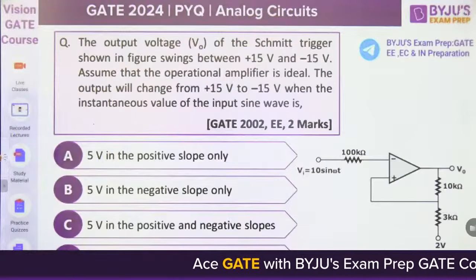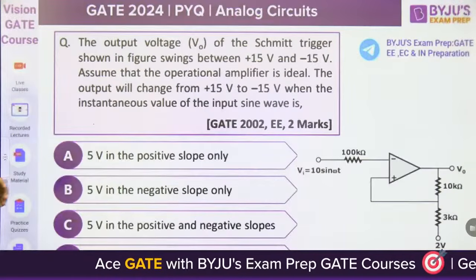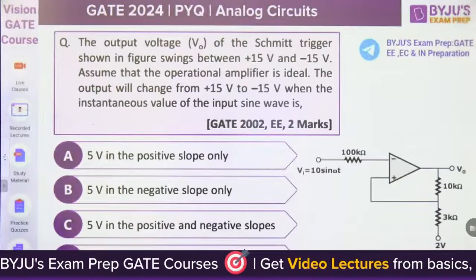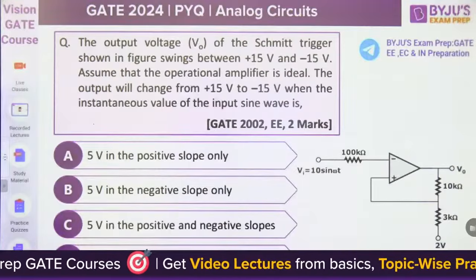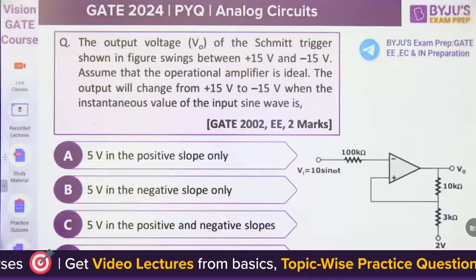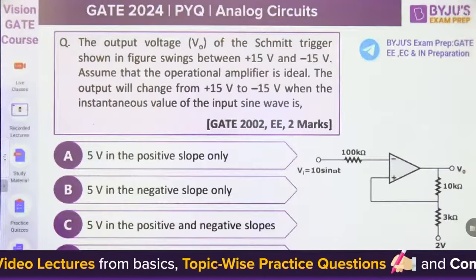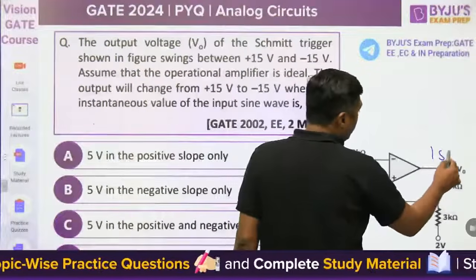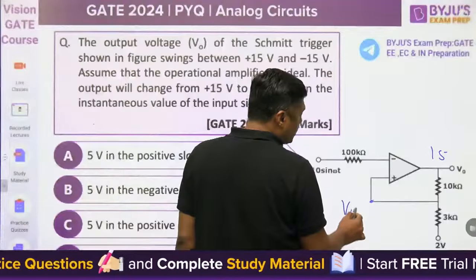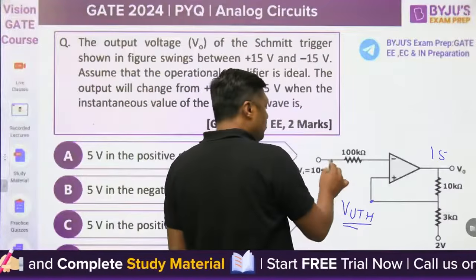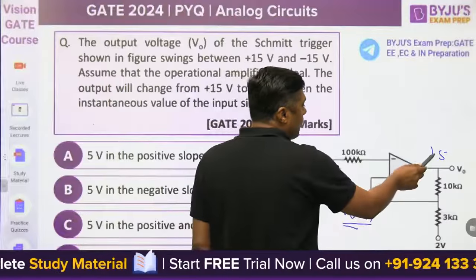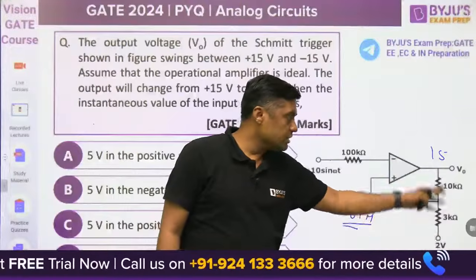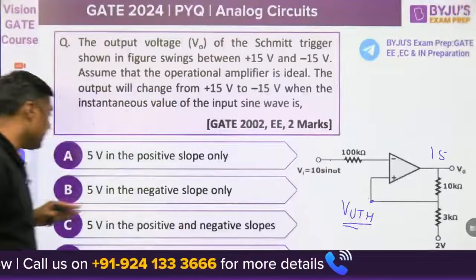When the instantaneous value of the input sine wave is, when will the output change from plus 15 to minus 15? So what do you have to do? You have to find the upper threshold level and lower threshold level, right? Initially it was 15 volt. When it was 15 volt, you have to find the upper threshold level. When the input crosses the upper threshold level, then the output will change from plus 15 to minus 15. Find the value. 2 volt is given. What is the value of the upper threshold? And then you can find the value.